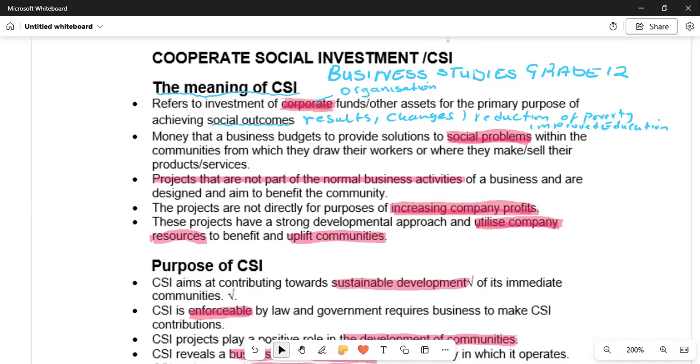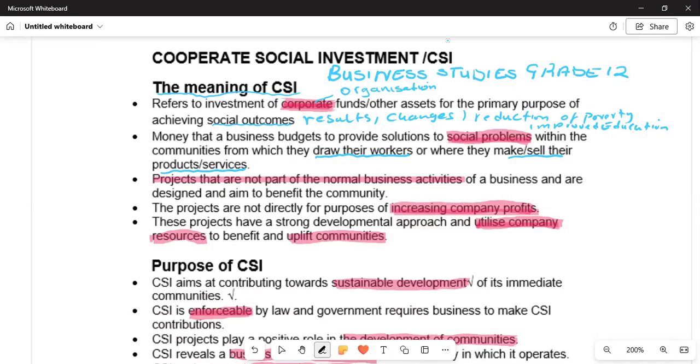Now we are moving on to another point under meaning: money that a business budgets to provide solutions to social problems within the communities from which they draw their workers, or where they make or sell their products or services.